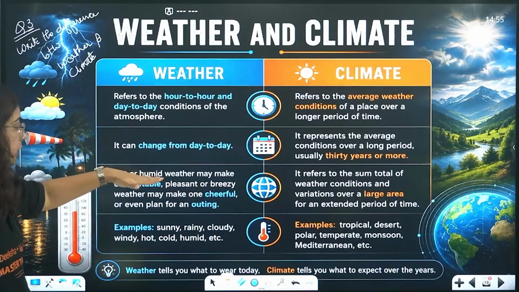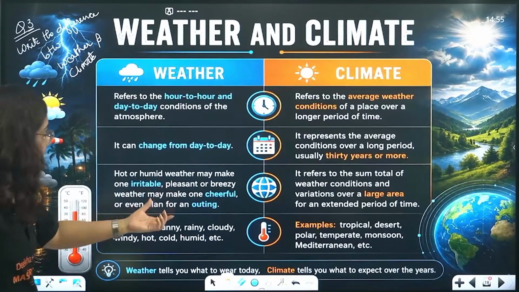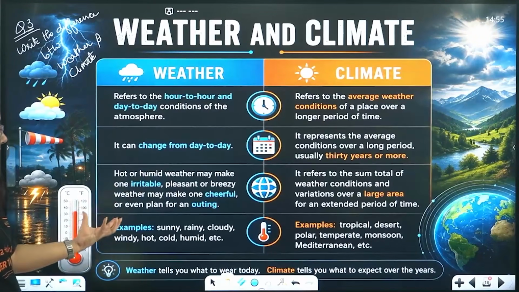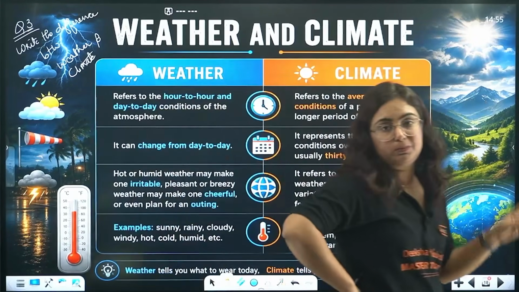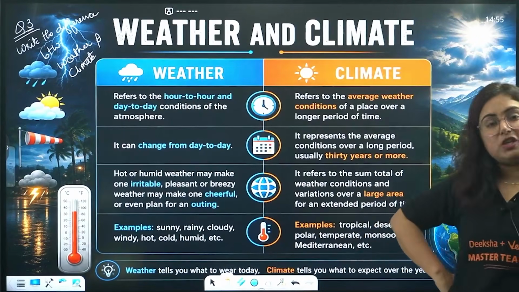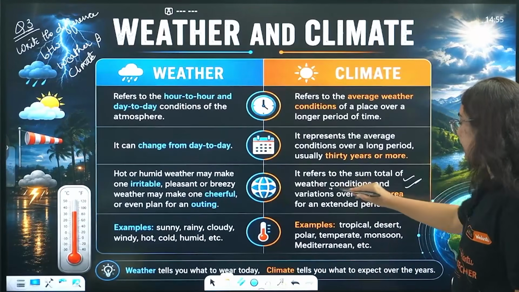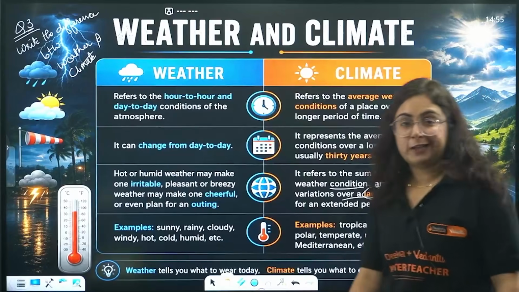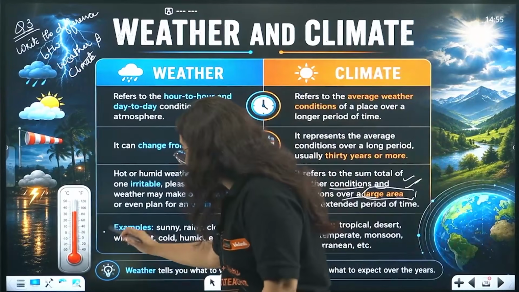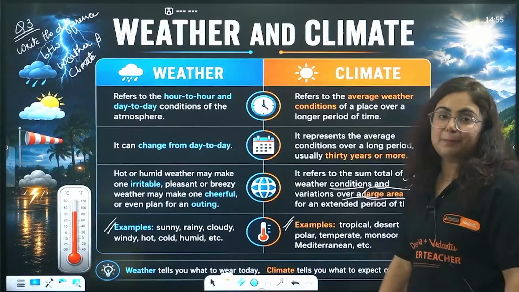It is hot and humid in a day and makes you feel irritable. Whenever there is pleasant or breezy weather, you feel cheerful. However, it is not possible for your mood to change in a small period of time with climate. Climate refers to the sum total of all the weather conditions and variations over a longer period of time. You can end it by writing examples too.